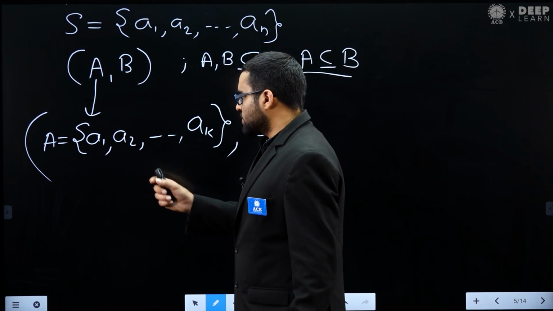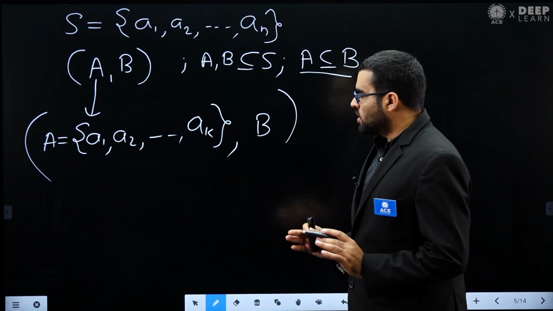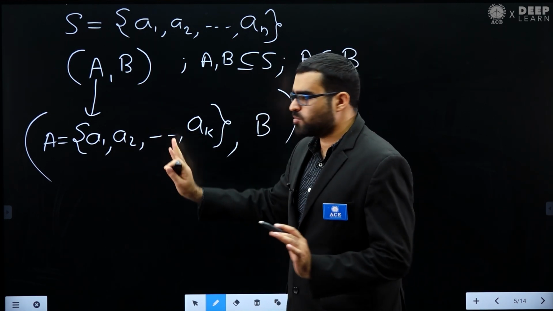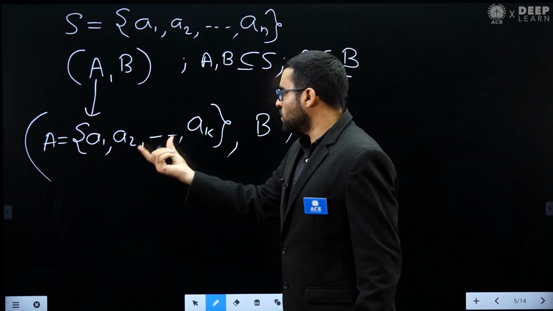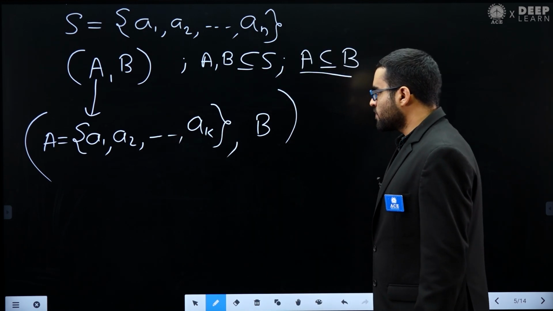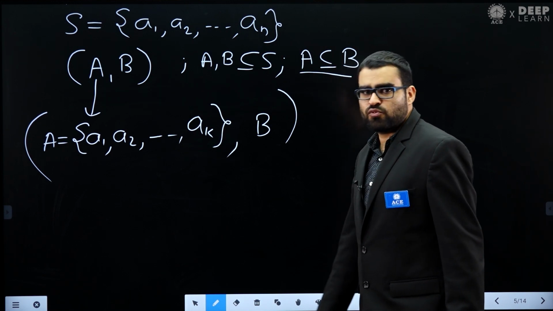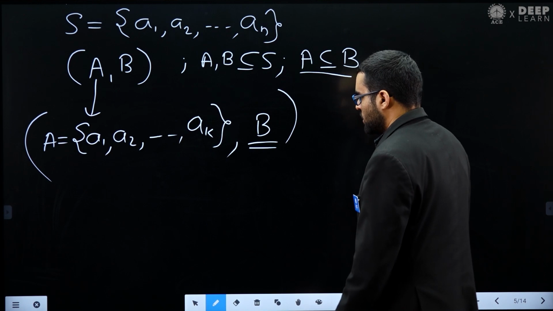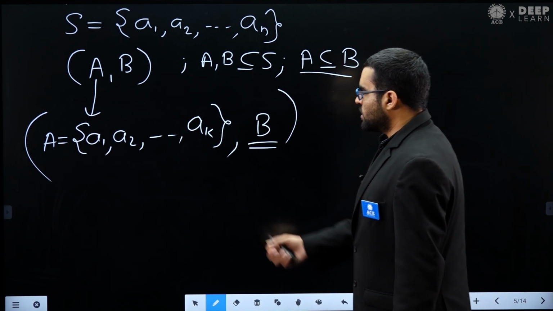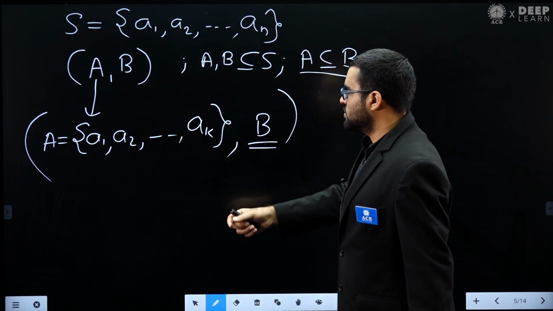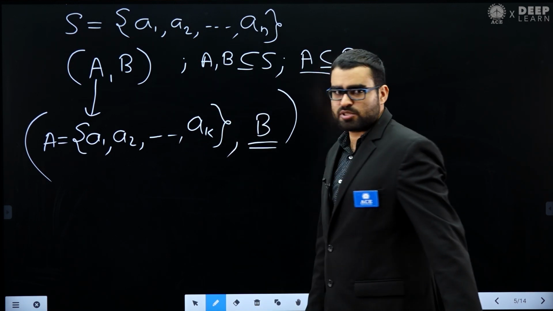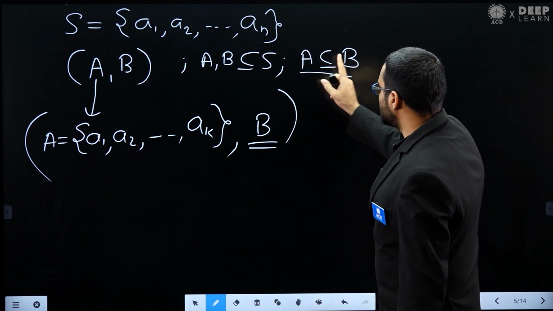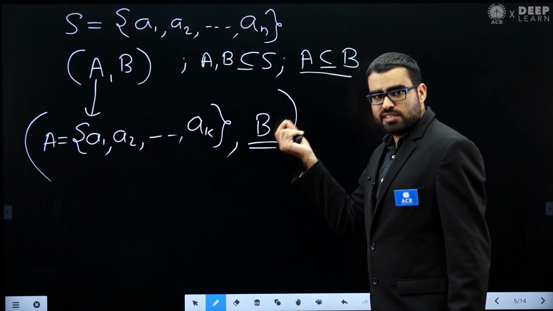Let's assume a scenario that my set A is A1 to AK. This is my set A, so from A1 to AK, K elements I have taken. Now how many choices do I have for B? That is the question. You can notice that this A is a subset of S, so this condition is satisfied. B should also be a subset of S, but remember B should be a superset of A.